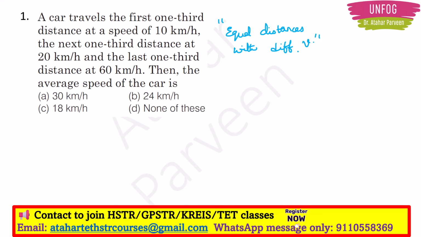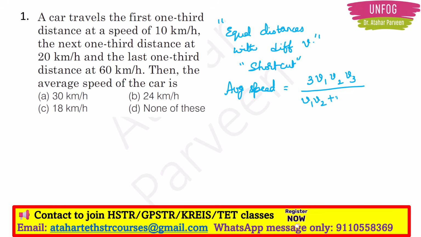So this is the concept you can apply here. So we have a shortcut for this type of problem. The shortcut is that if you have to find the average speed in this type of situation, then you can apply this formula: 3v1v2v3 divided by v1v2 plus v2v3 plus v3v1.